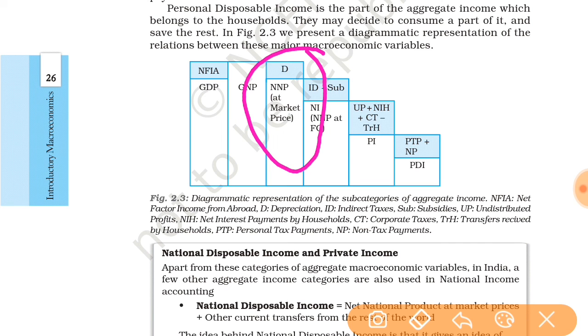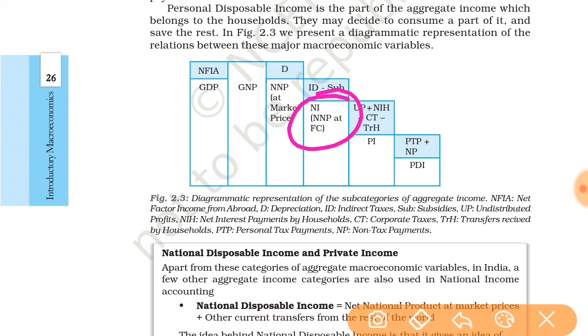Again, from net national product at market price, when we subtract ID minus subsidies, ID means indirect taxes minus subsidies, then we get net national product at factor cost, which is also known as national income.